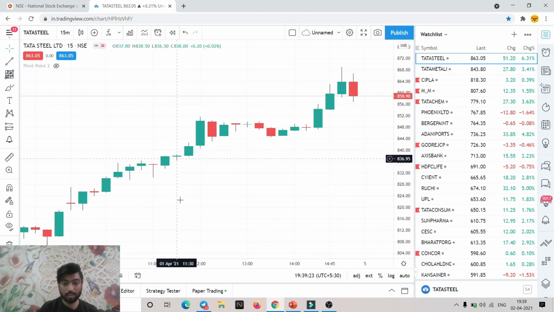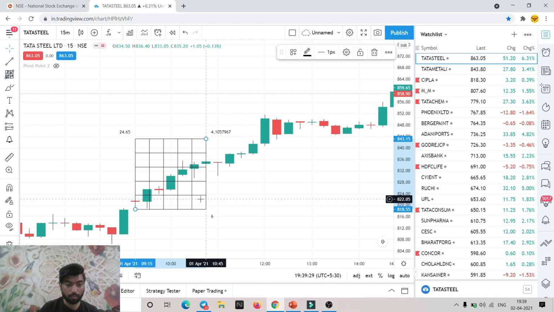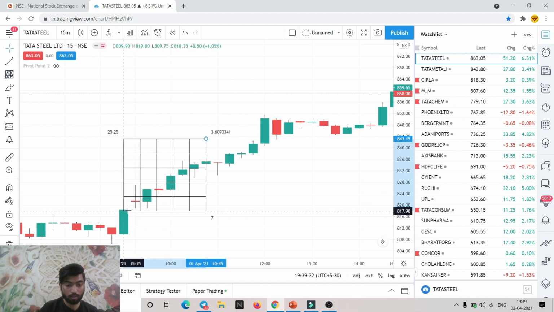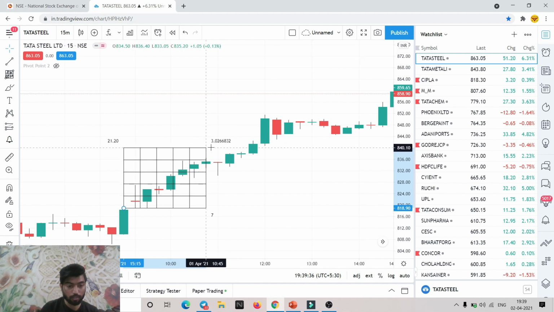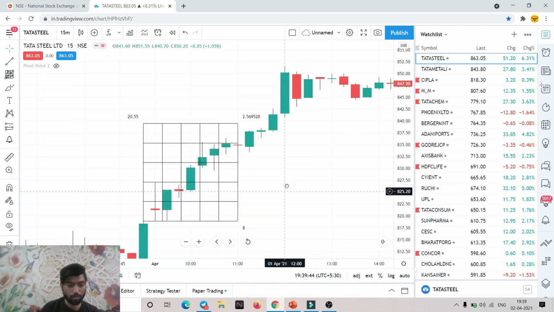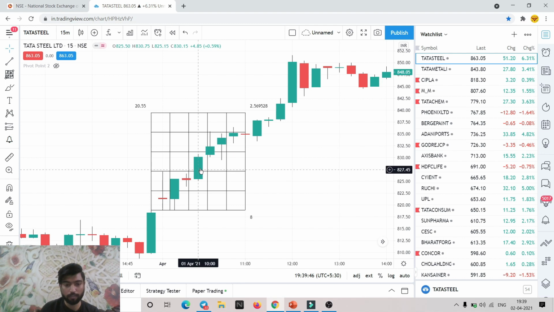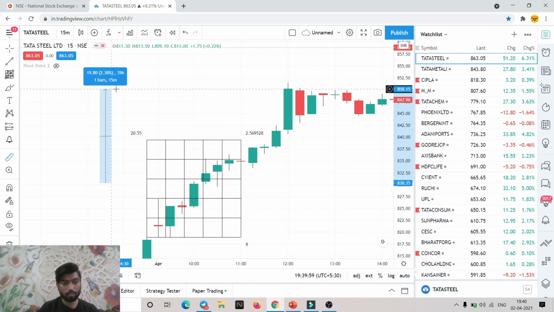So this is the Tata Steel chart. If I apply a Gann square to this, you can see how the price has reacted. This is just the Gann square. We have to make sure that the low of the first 15 minutes candle is on the first Gann level and the high of the first 15 minutes candle is on the third Gann level. Once it got triggered in this candle, it went non-stop from here to here. You can easily see how much percentage gain you would have got, more than around 2% in this case. So this is the power of Gann square.